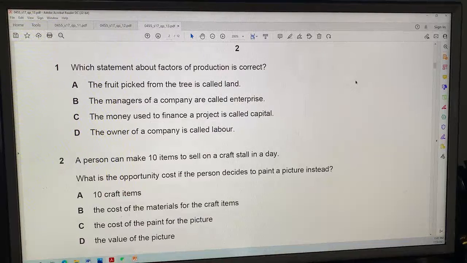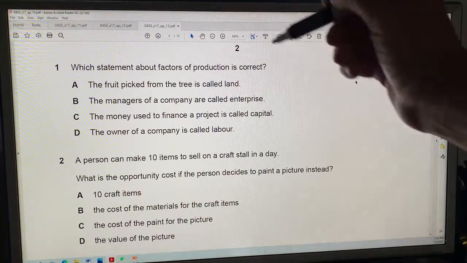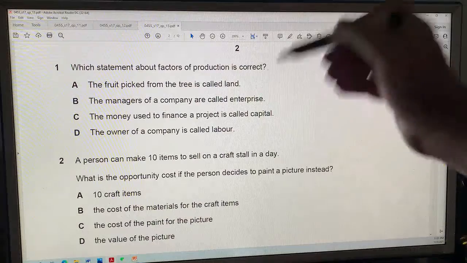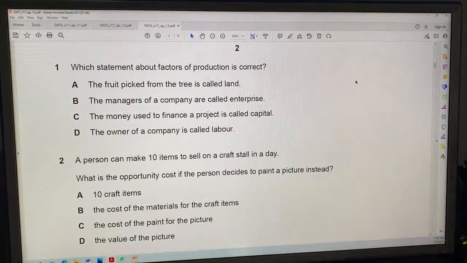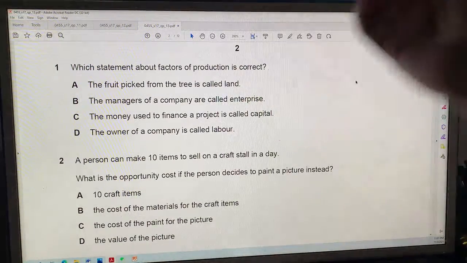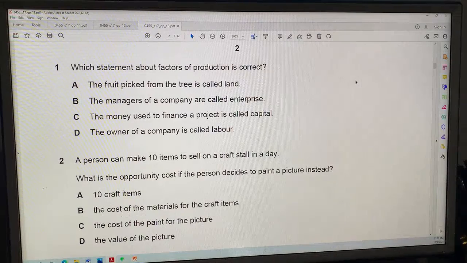So, question number 1. Which statement about factors of production is correct? Oh, good. We know the factors of production. A: The fruit picked from the tree is called land. Yes, that's true. I think the answer is A. Let's try the others.